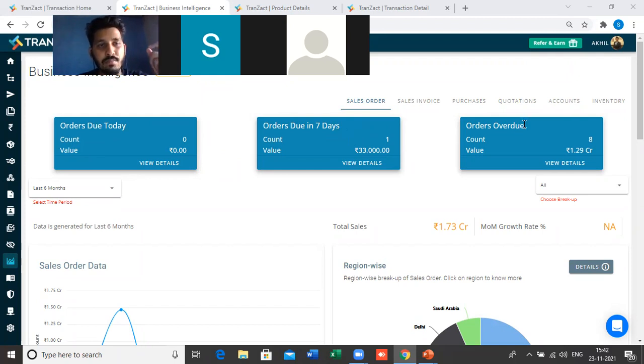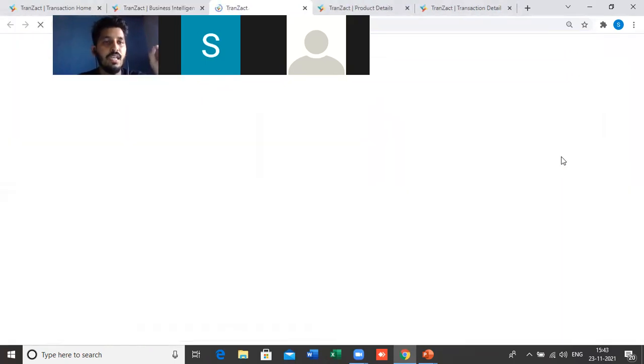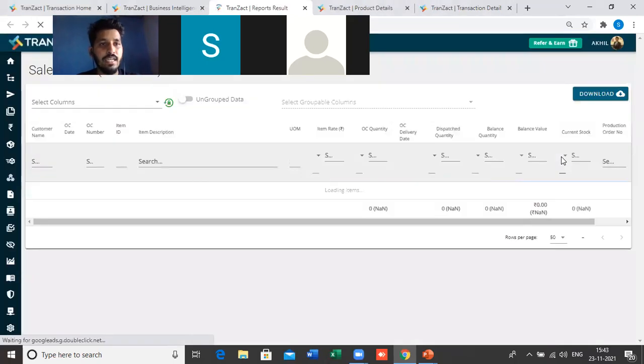So for example, as a business owner, you want to see all my orders on which we are already delayed. We are running late, we have not delivered the material as per the delivery date of the order. You will see the number of orders is 8 and the value is 1.29 CR. If you want to deep dive into this, if you want to look at this card in detail, just click on the view details option here and you will get the data in a detailed manner. Every single detail will come here. Who is my customer? What are the products? What is the order quantity and rate?